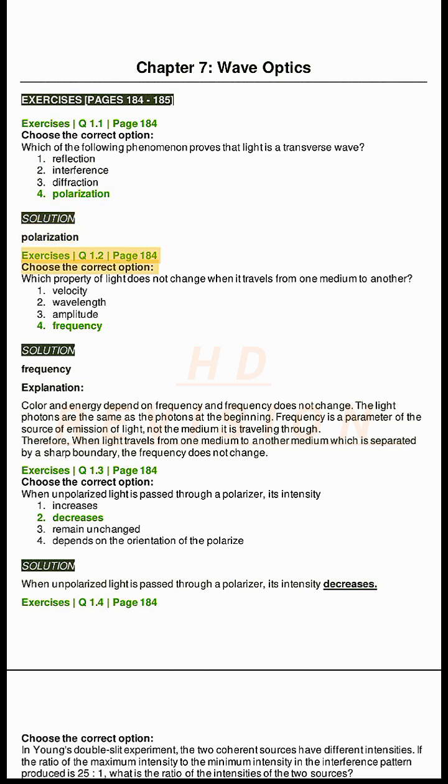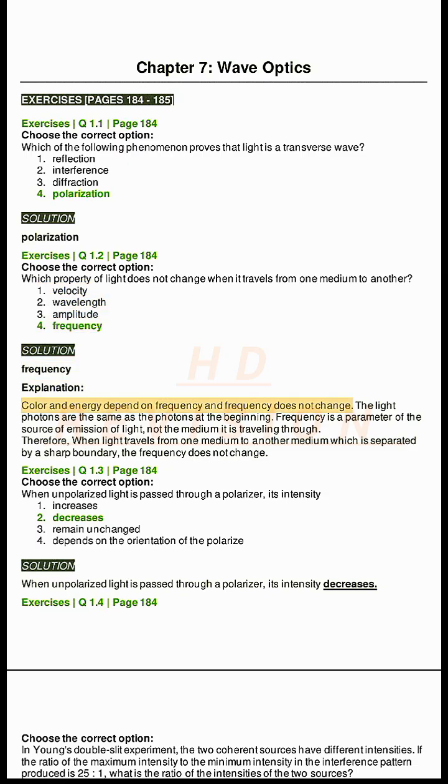Exercises Q1.2, page 184. Choose the correct option. Which property of light does not change when it travels from one medium to another? 1. Velocity. 2. Wavelength. 3. Amplitude. 4. Frequency. Solution. Frequency.